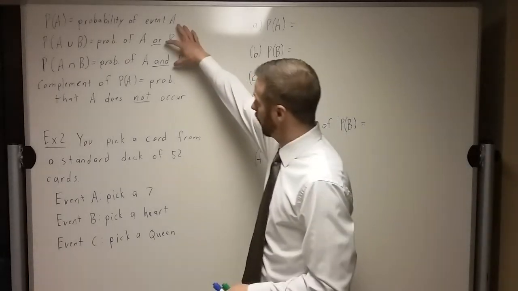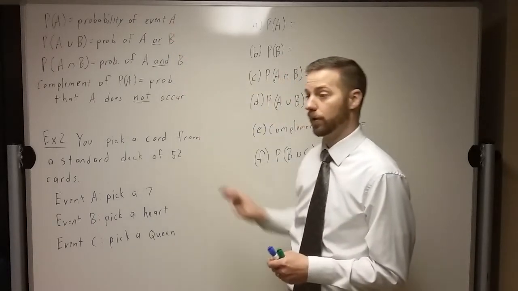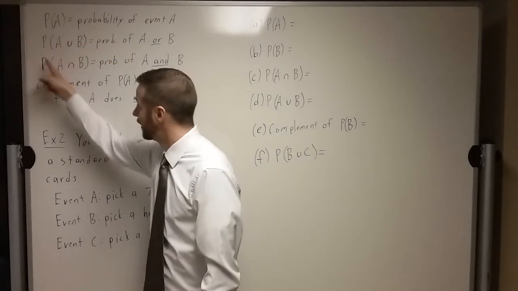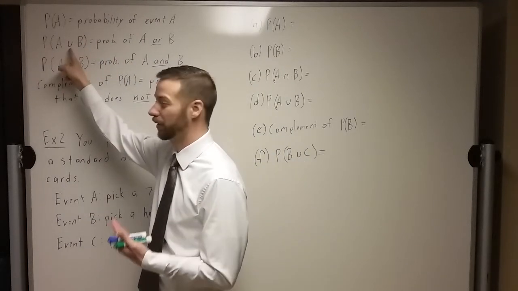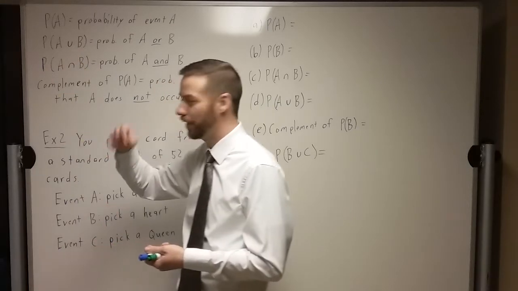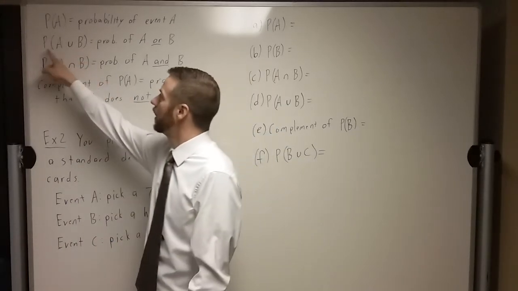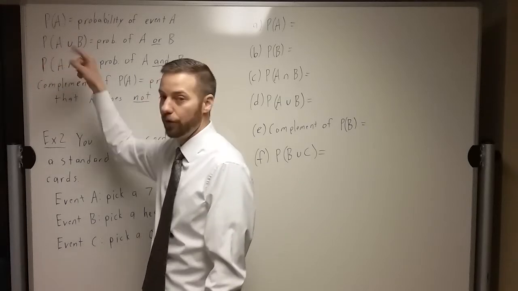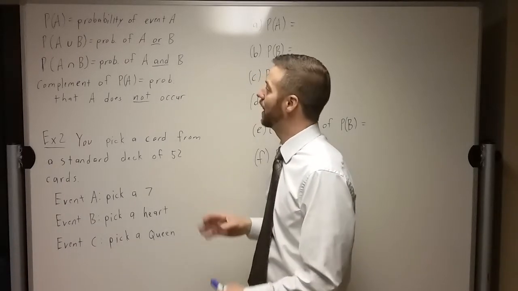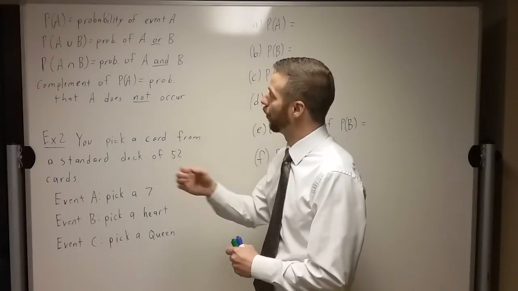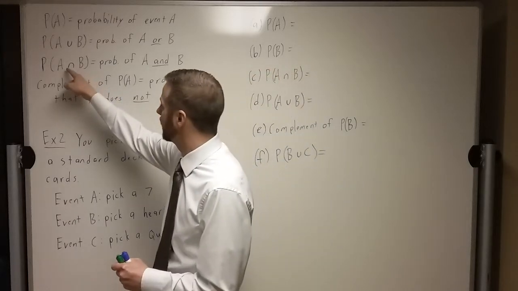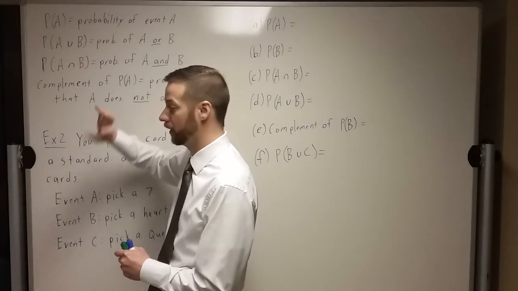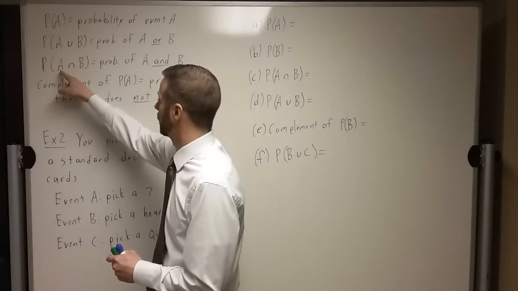And then we noticed "or" and "and" are a couple of important words for probability. The way that we say "or" in this notation is this U-looking thing. It's like the U without a stick, basically. And so this is the probability of A or B. Another word for that in set theory is called the union of A and B. And so it's A or B. And then "and" is just the upside down version of that symbol. So instead of the U without the stick facing the way a U does, we turn it upside down. That's the probability of A and B.